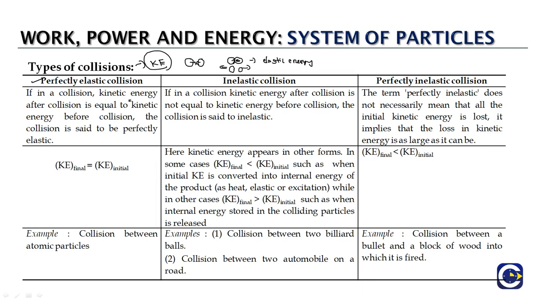It is a collision in which the kinetic energy after the collision is equal to the kinetic energy before the collision. When we say kinetic energy, we are looking at the total kinetic energy of all the particles, and such a collision we call a perfectly elastic collision.